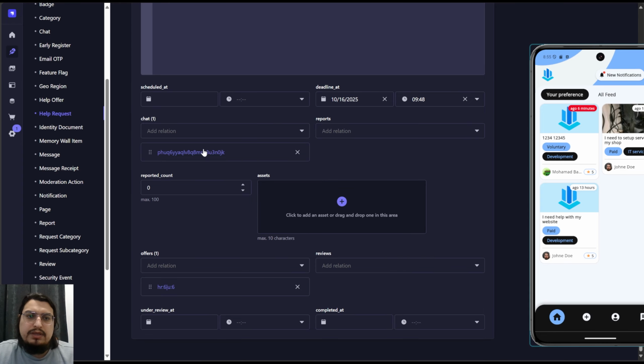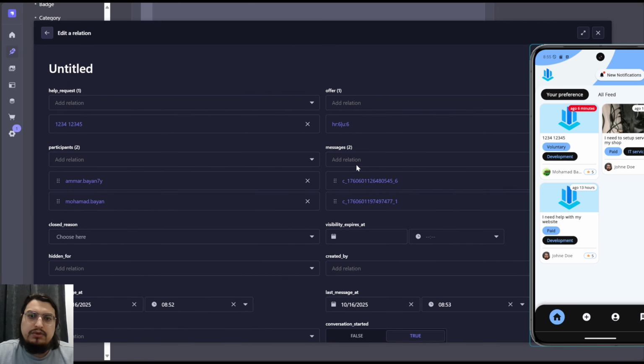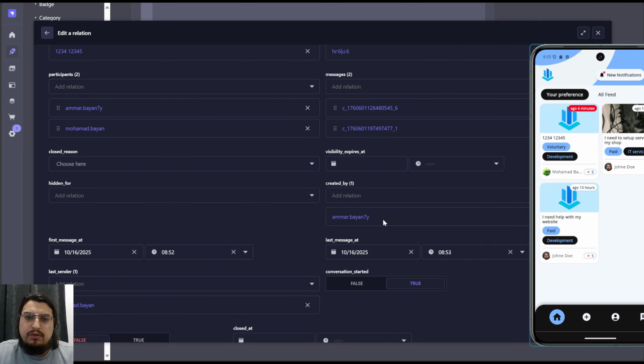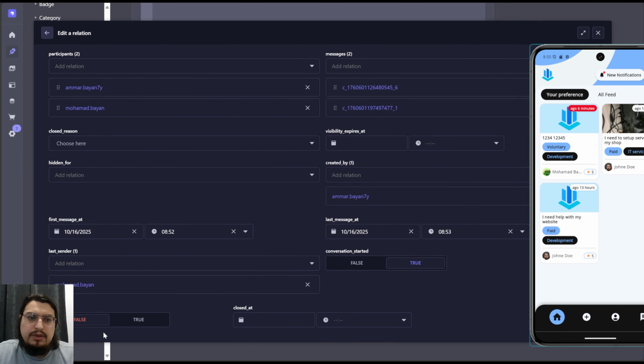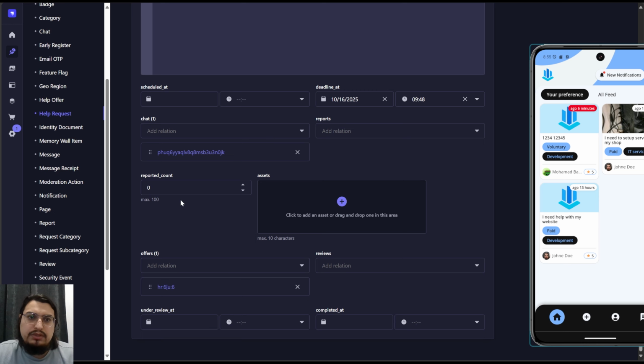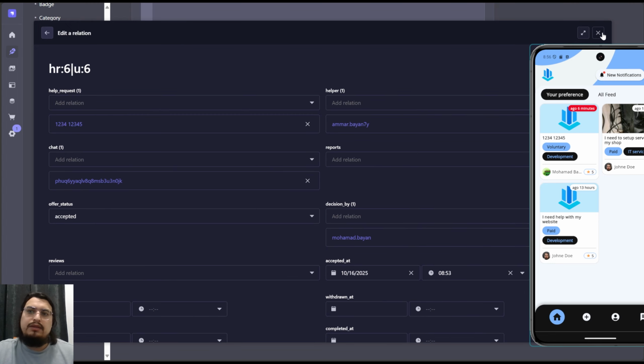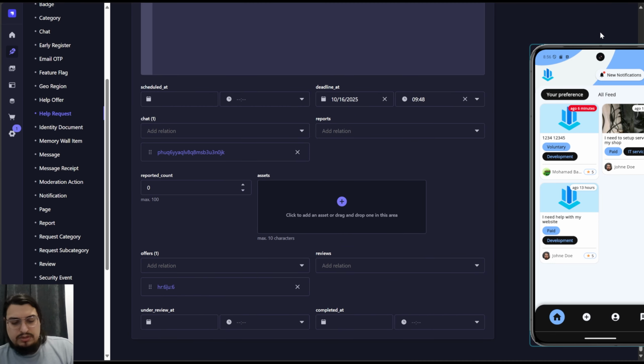So there's a chat system, as I mentioned, which is really great, that shows who created this message, the time and the place. You can see here the last one, the last sent, it's a conversation because two people contacted each other, they sent each other a message, and that's the help offer, which got accepted. And now if I want to, let's say it hit the deadline, you can mark it as completed.